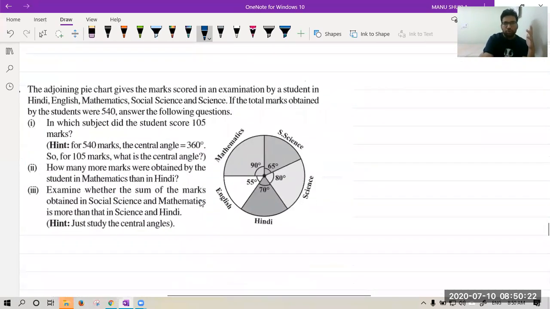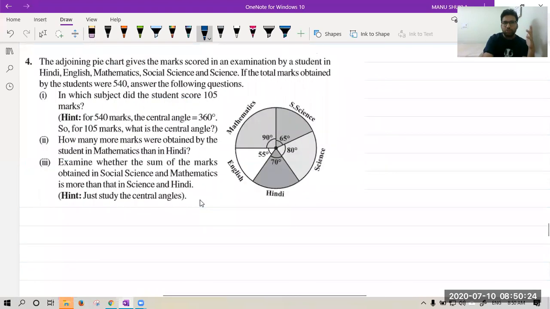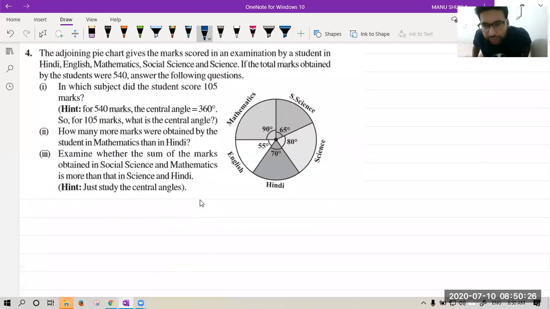Now question number 4, again I am giving you a hint so that you can solve it on your own. Okay, now leave what we have done. Let's discuss question number 4. Again, read the question properly. If you read the question properly, half of the question is done. Now let's see. The adjoining pie chart, one second, let me make it full screen.